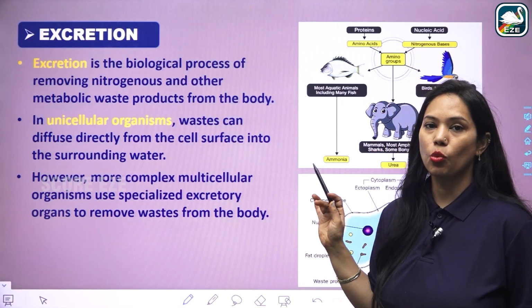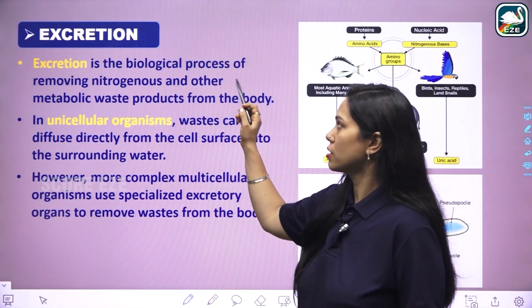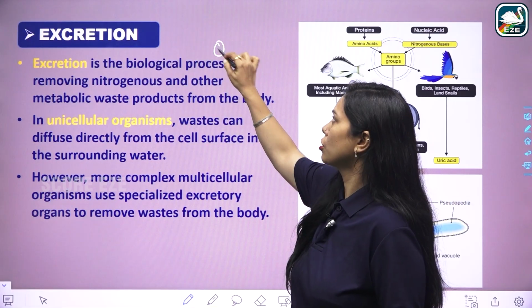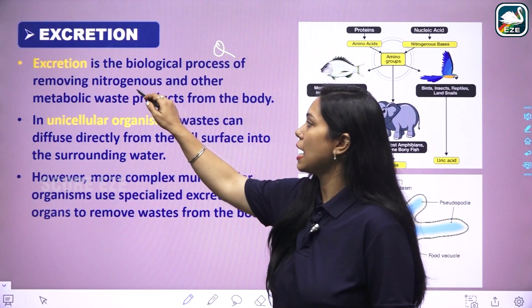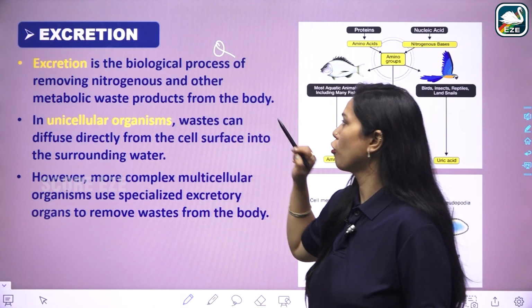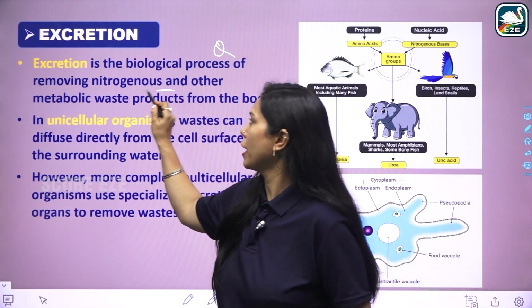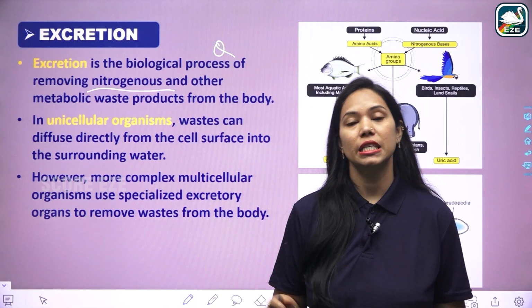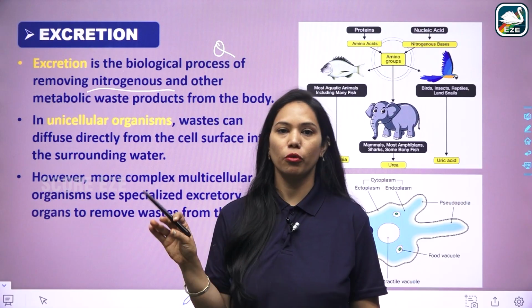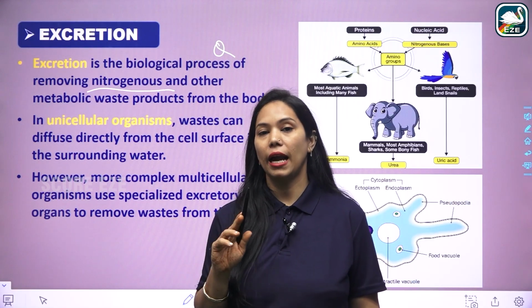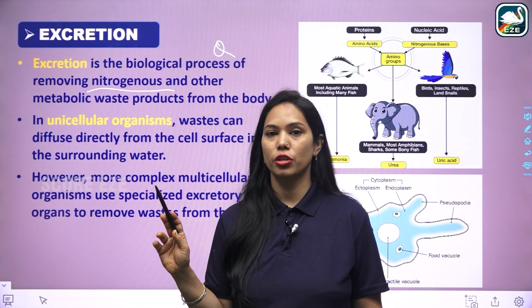So, excretion is what? That is a biological process. 1 mark question, what is excretion, right? Biological process of removing nitrogenous and other metabolic waste product from the body. Very important, nitrogenous, because in the defecation or egestion process we are also removing matter from the body, but that matter is not the nitrogenous matter.